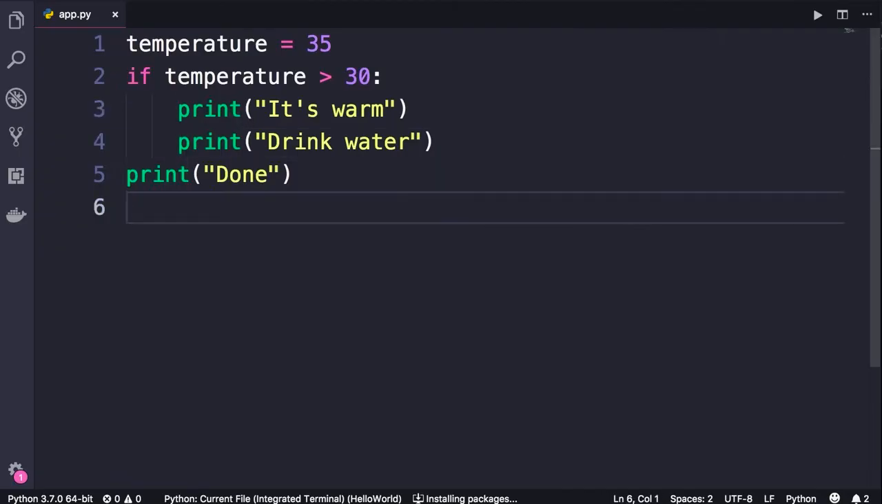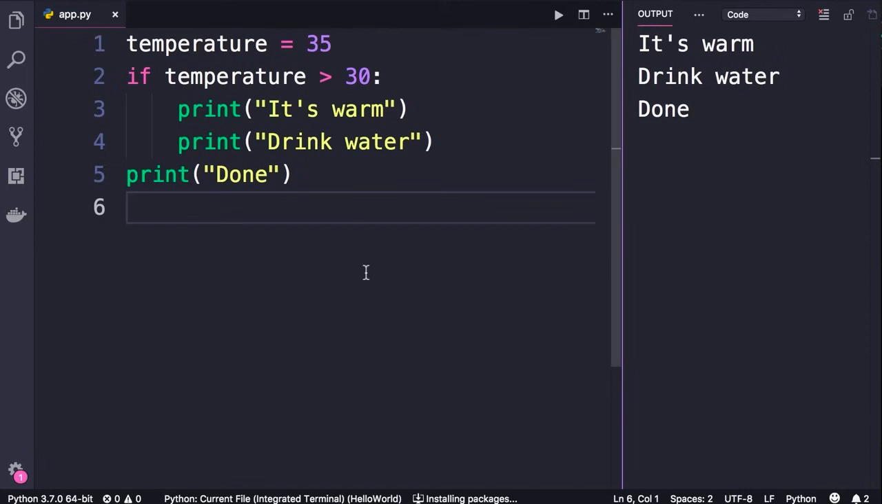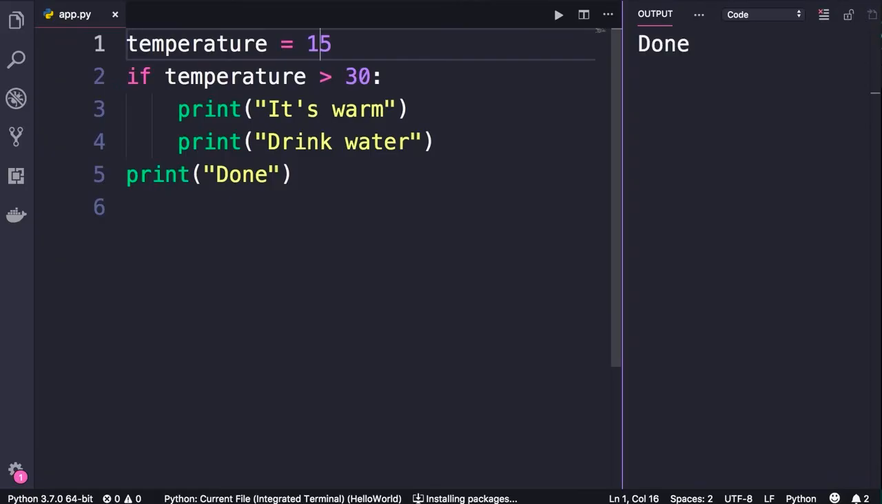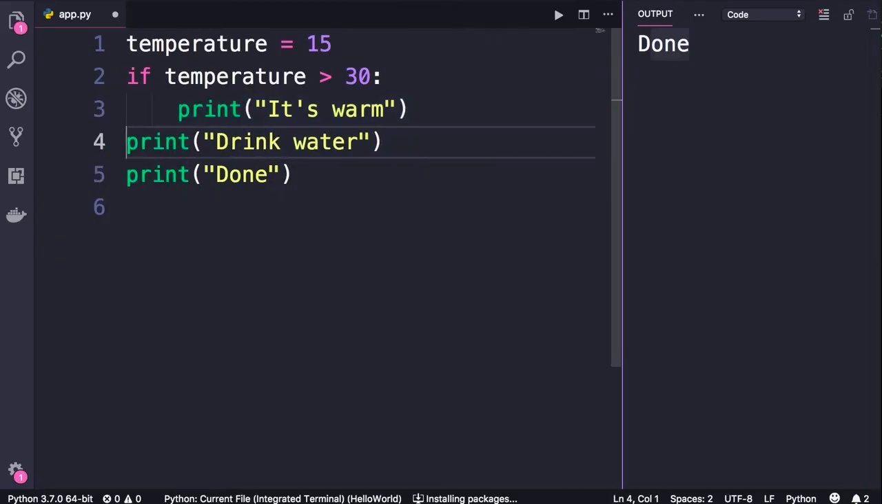All right, now let's run this program. So because temperature is greater than 30, we see the first 2 messages and we see the done message regardless. So if I change the temperature to, let's say 15 and run the program one more time, look, this done message is executed whether our condition is true or not. So pay great attention to these indentations. That's one of the issues I see in beginners' code. Let's say they want both these print statements to be executed if the condition is true. Accidentally, they remove the indentation on the 4th line. And that's why their program doesn't work as they expect. So be careful about this.